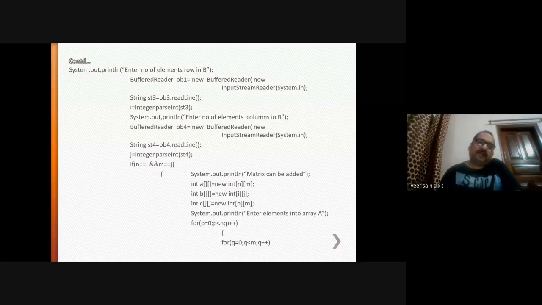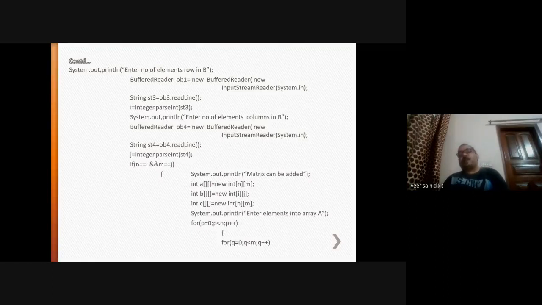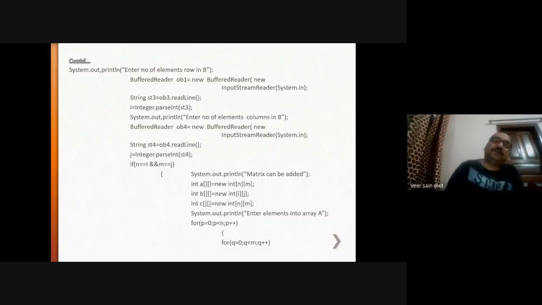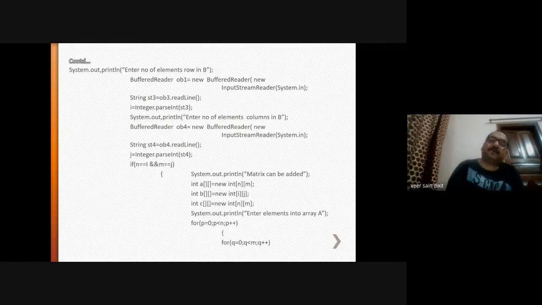Now you are allocating memory for those matrices. Since these matrices are two-dimensional, in this way you will declare the two-dimensional array. A is the first matrix, which is two-dimensional and will have integer values. The memory will be allocated through the new operator, int[n][m], where n is the number of rows and m is the number of columns. In this way, memory will be allocated to this array.